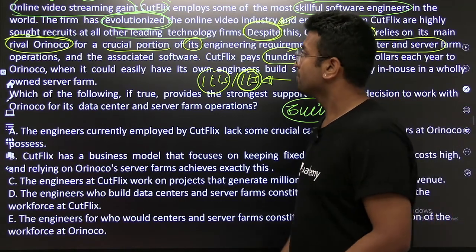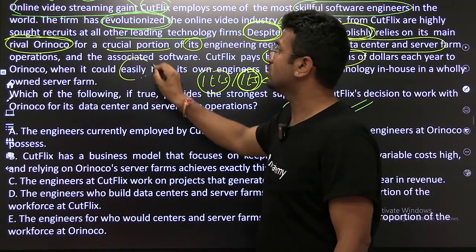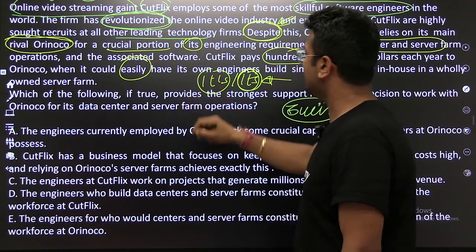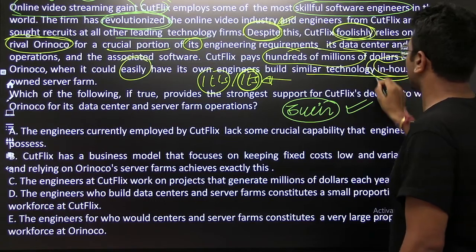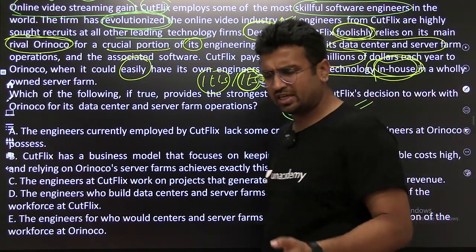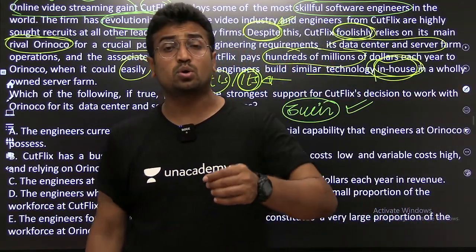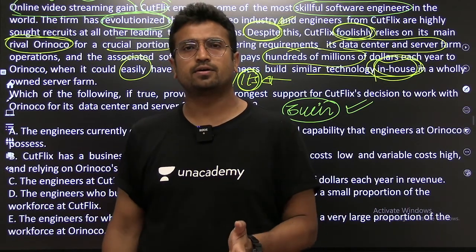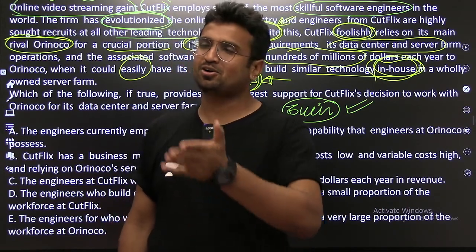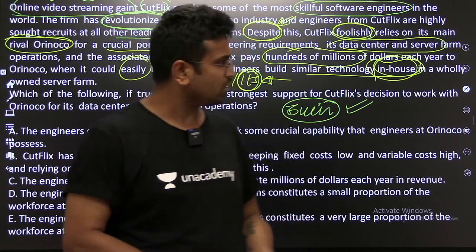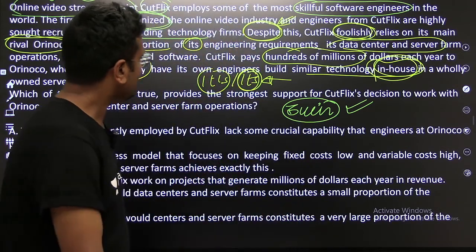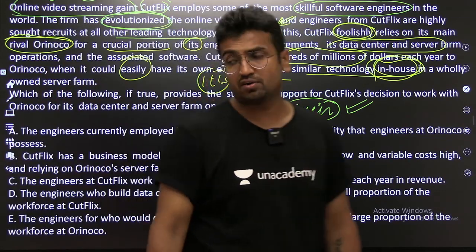Listen to this: Cutflix could easily have its own engineers building similar technology in-house. So when Cutflix can build its own technology in-house, it is an absolutely ludicrous idea to be dependent on your rival for the very same thing. This is obnoxious. The author believes this. A wholly owned third firm.